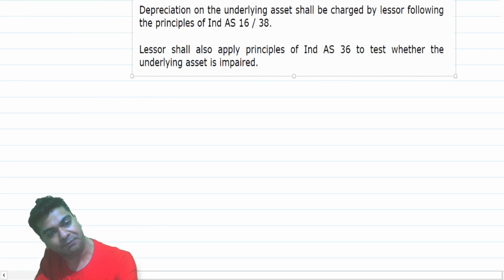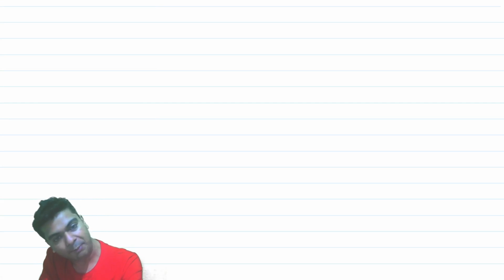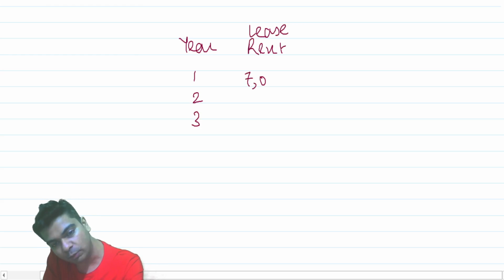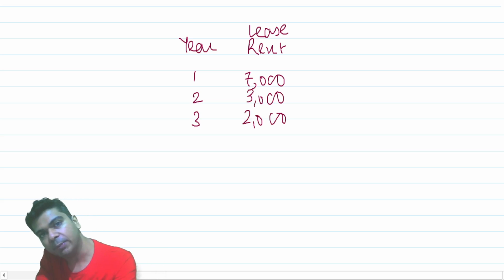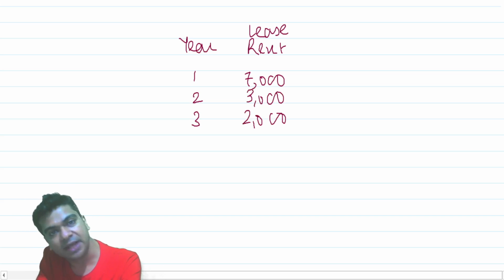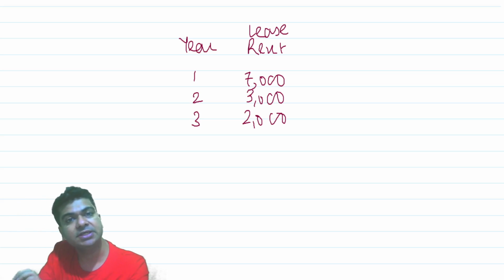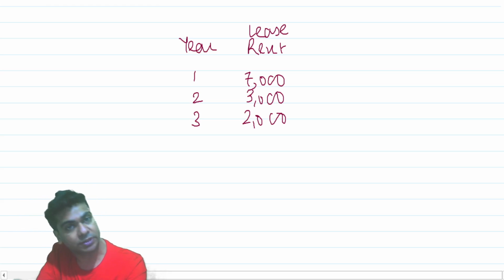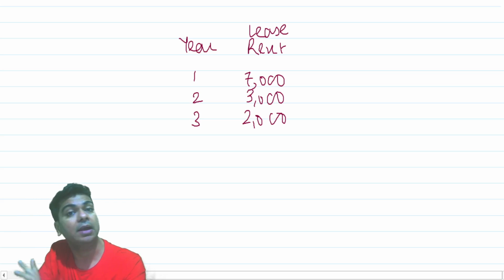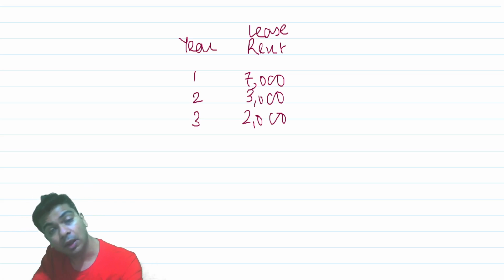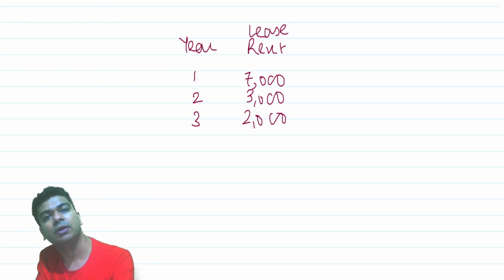Think of it this way. Let us say you are entering into an operating lease for 3 years. And the lease rent that we have agreed is this: we tell our lessee that in the first year you will have to pay 7,000, in the second year 3,000, and in the third year 2,000. So it is a 3-year lease arrangement, and these are the lease rents that we have spelled out. Now in the first year, as a lessor, you will receive 7,000, but that does not mean 7,000 is your income. You cannot credit 7,000 to the profit and loss account.